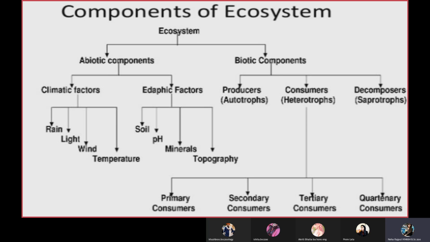Producers are the ones which can produce their own food, that is via photosynthesis. In aquatic ecosystems, it's phytoplanktons, and in terrestrial ecosystems, they are the plants. Consumers are those who depend on the plants directly to have their energy, and decomposers are those which are at the last unit of recycling of the nutrients, because they just decompose the dead and decaying matter again into nutrients and transfer it into the soil.